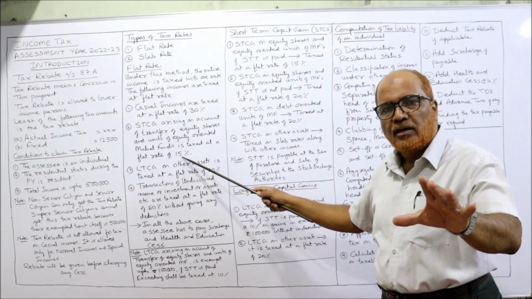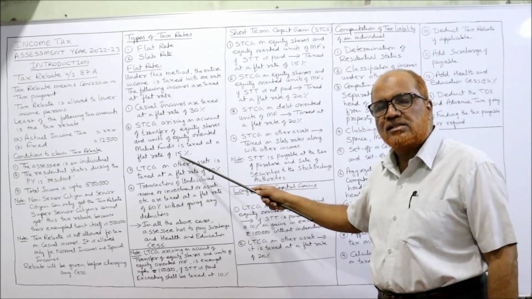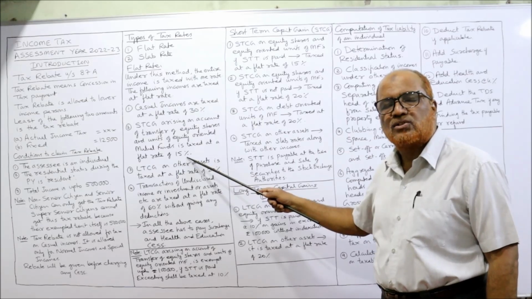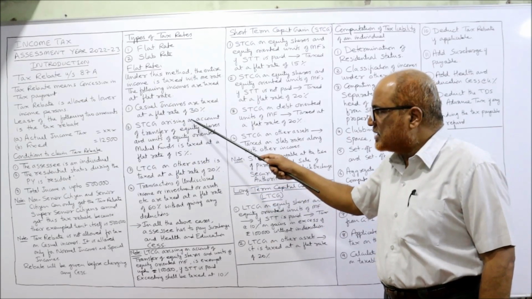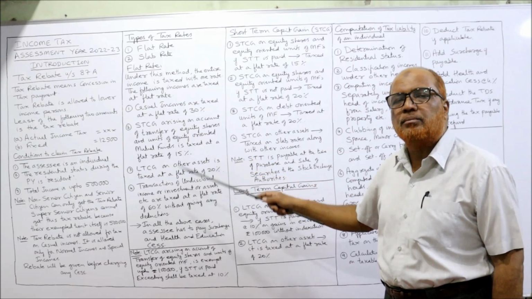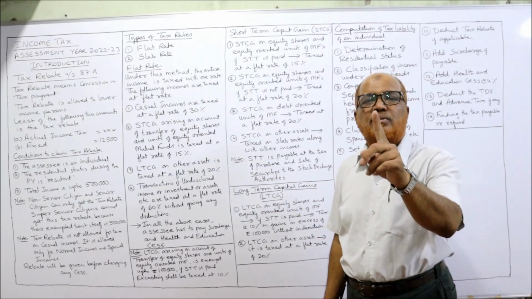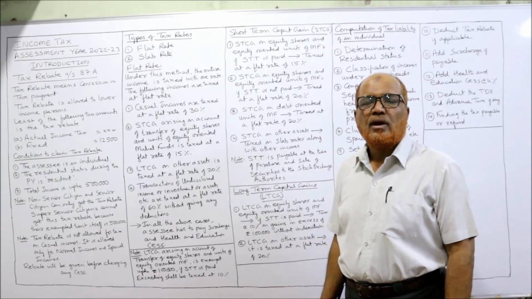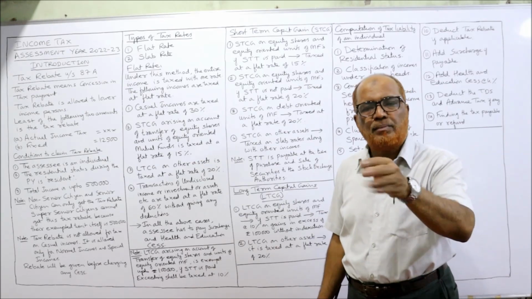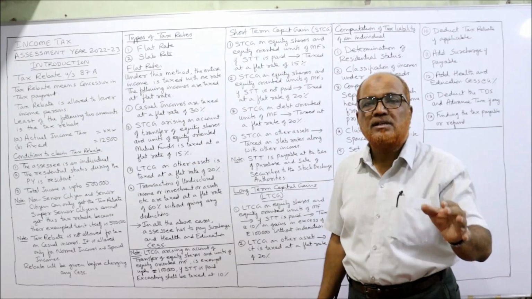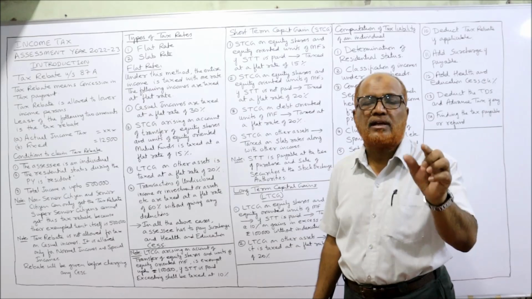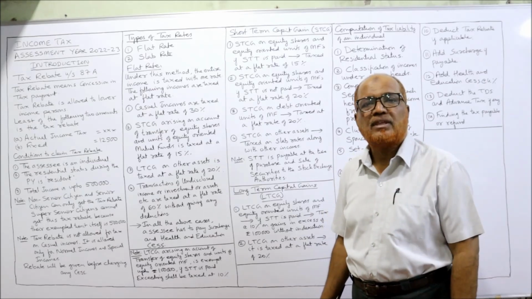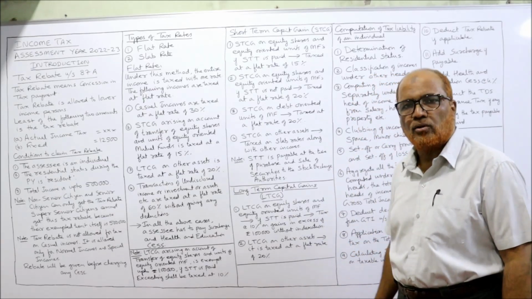If the same case is long-term capital gain, it is exempted up to 1 lakh rupees. Over 1 lakh rupees, it is taxed at a flat rate of 10% without indexation. That you have to remember.